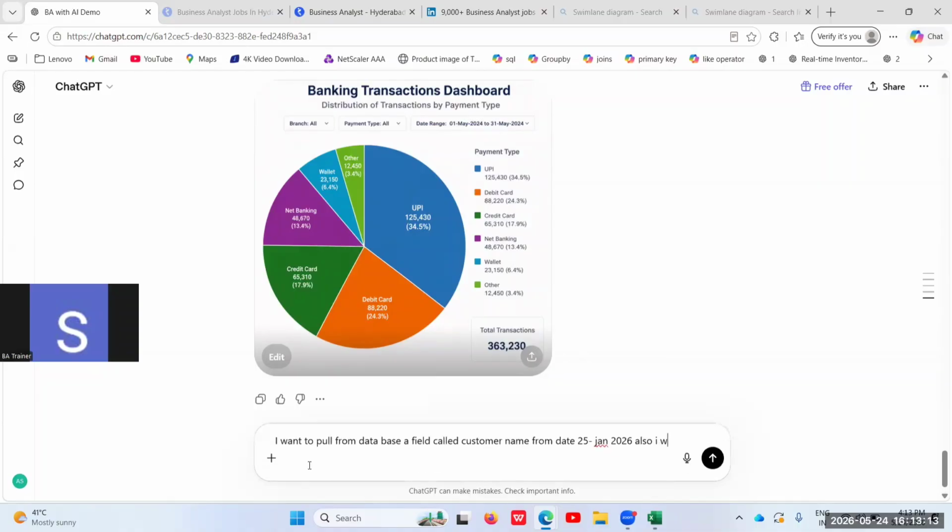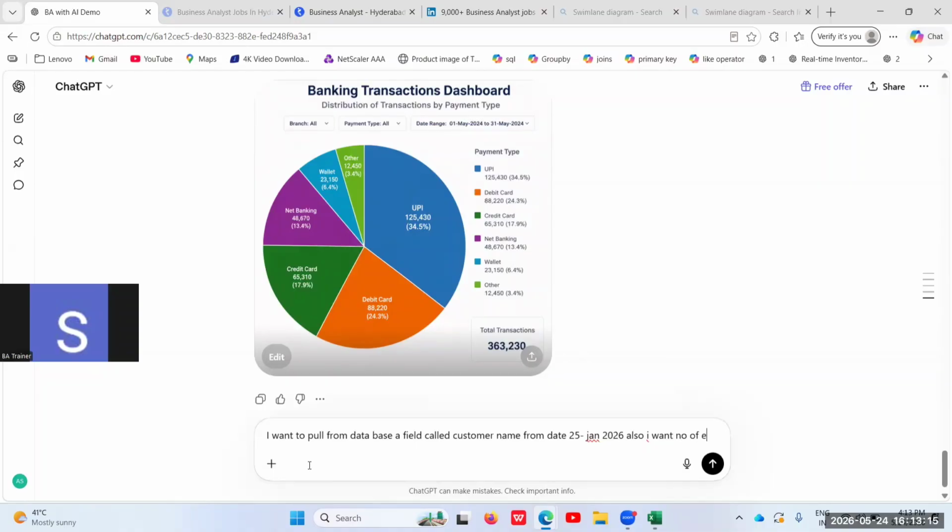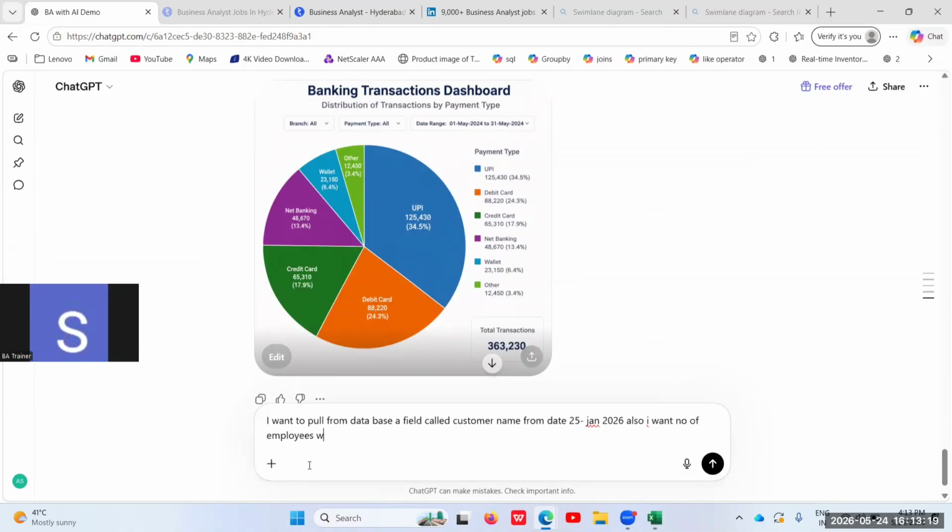Also, I want the number of employees who joined, who were onboarded. I actually don't know exactly; the business expectation was to pull the data they gave me in the requirement, the one which I highlighted. But since I don't know, I can ask the AI to provide me the SQL queries.